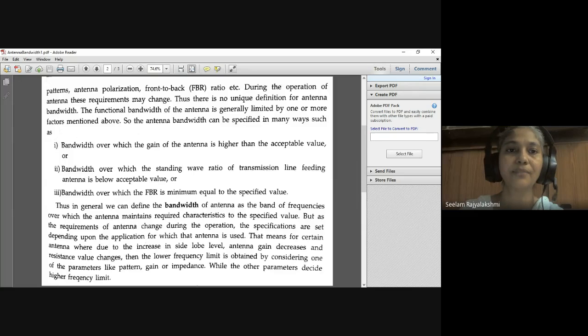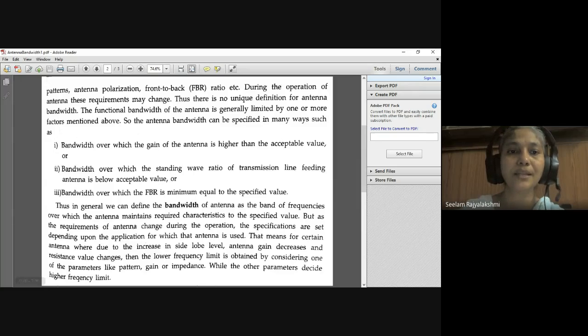Bandwidth over which the gain of the antenna is higher than the acceptable value, or bandwidth over which the standing wave ratio of the transmission line feeding the antenna is below the acceptable value, or, if you consider the front to back ratio, bandwidth over which the FBR is at least equal to the specified value. These are the different definitions for the bandwidth, depending upon the parameters we have chosen.